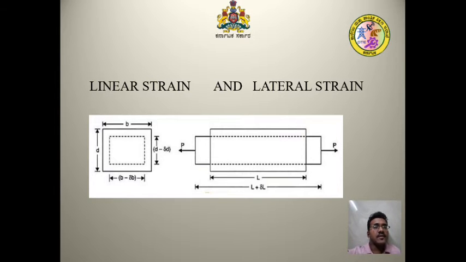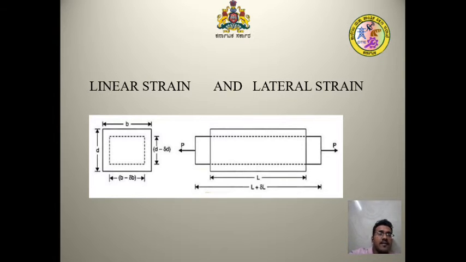As shown in the figure, whenever the compressive load acts at either end, left or right, there is a change in dimensions in the breadth as well as the depth, which causes the change in diameter, that is d minus delta d, and for the breadth, B minus delta B. That is the lateral strain.